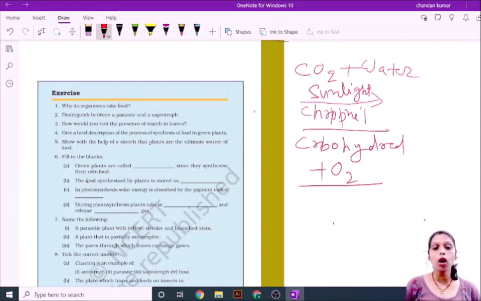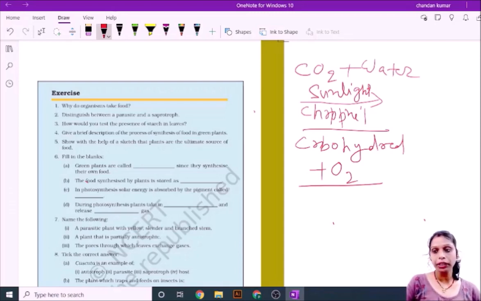Green plants are called autotrophic since they synthesize their food by themselves. The food synthesized by plants is stored as carbohydrate. In photosynthesis, solar energy is absorbed by a pigment called chlorophyll. During photosynthesis, plants take in carbon dioxide and release oxygen gas.